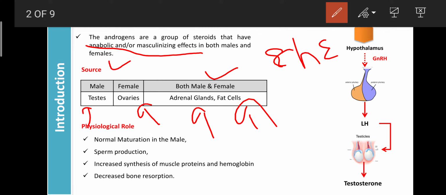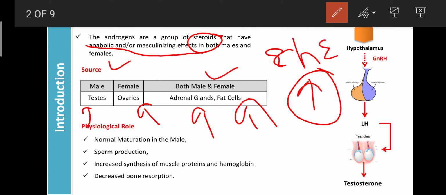The fat cells are rich in cholesterol, and cholesterol is the starting material for synthesis of androgen, estrogen and progesterone. That's why cholesterol plays an important role in the synthesis of steroidal hormones, that is, the sexual hormones like testosterone, estrogen and progesterone.